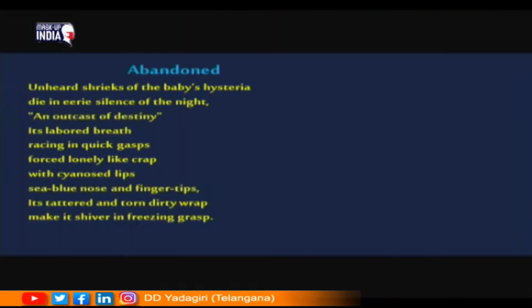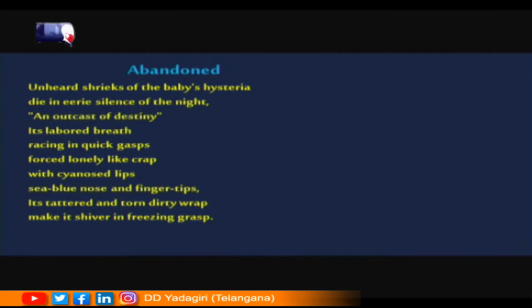Unheard shrieks of the baby's hysteria die in eerie silence of the night. An outcast of destiny, its labored breath racing in quick gasps, forced lonely like crab, with cyanosed lips, sea blue nose and fingertips. Its tattered and torn dirty wrap make it shiver in freezing grasp.